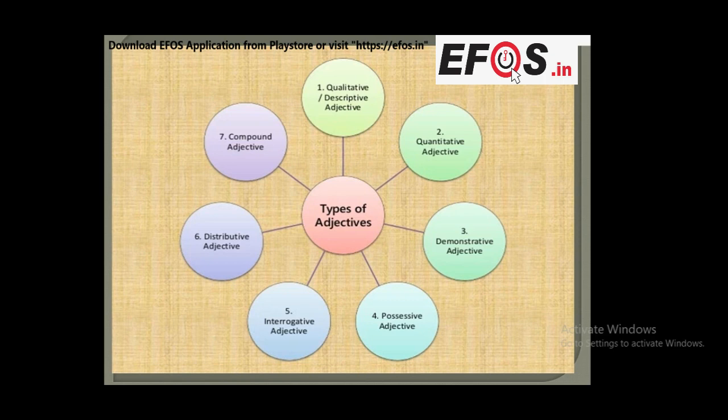So there are 7 types of adjectives. First is qualitative or descriptive adjective, second is quantitative adjective, third is demonstrative adjective, fourth is possessive adjective, fifth is interrogative adjective, sixth is distributive adjective and seventh is compound adjective. Today we will start with qualitative or descriptive adjectives.